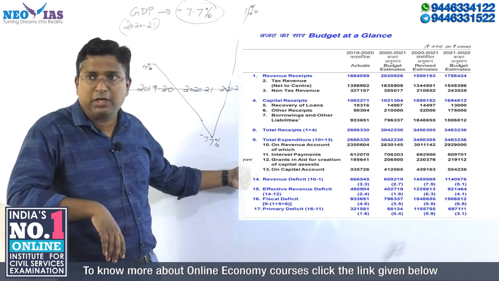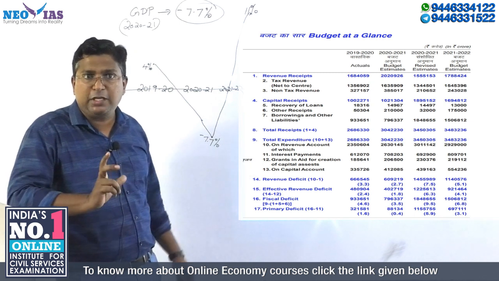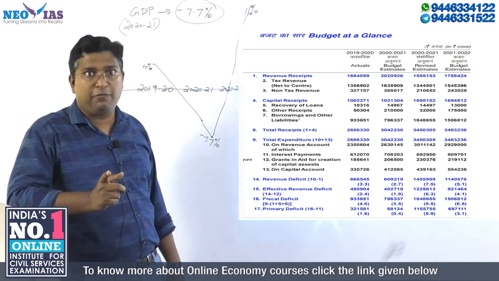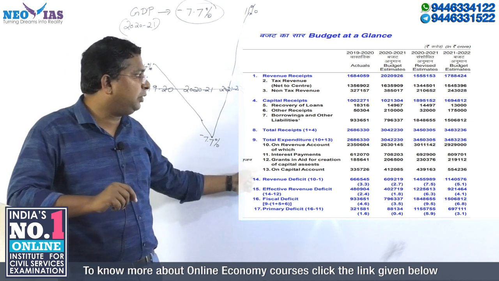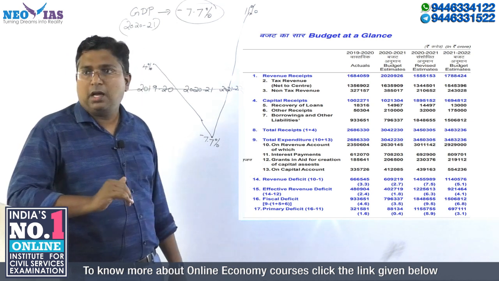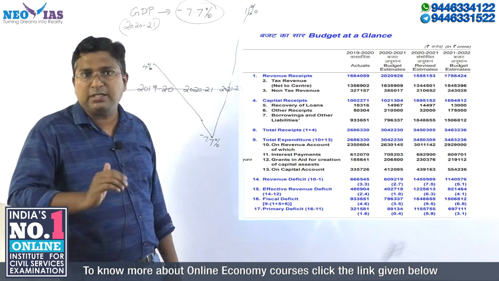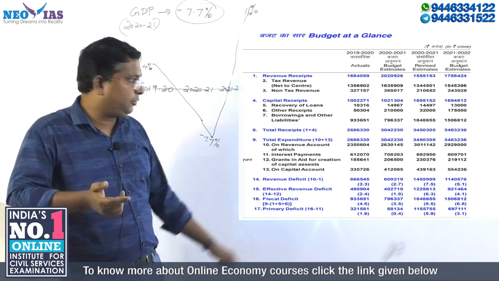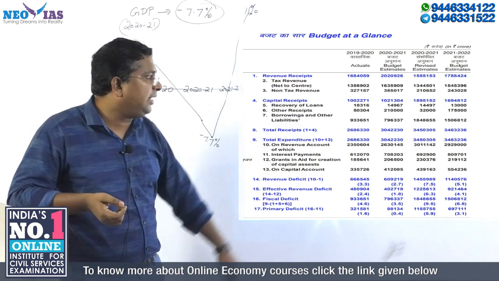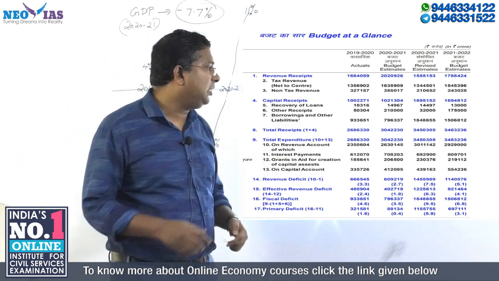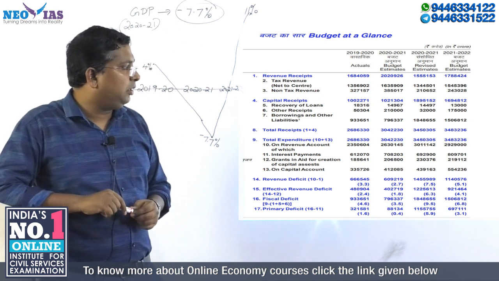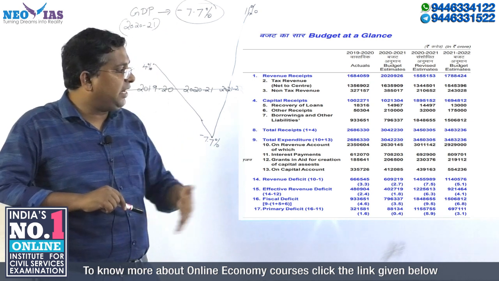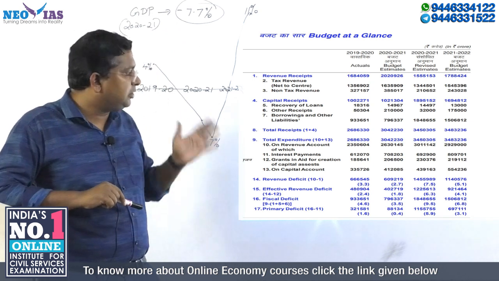This term is very important because with this we come to a new concept, what is called effective revenue deficit. That's why it's shown. Basically when the central government gives grants to the state, a certain proportion will be used for capital assets. So that is the component here. You can see the revised estimate is 2.3 lakh crore, and for the coming financial year it is 2.1 lakh crore. That also you keep in mind.